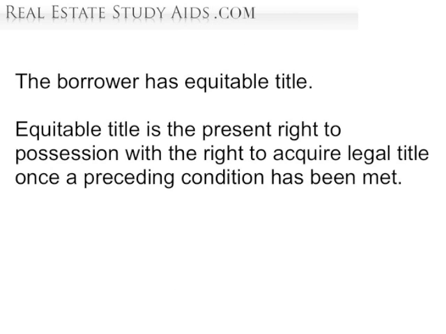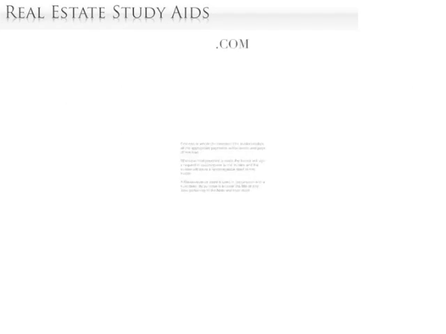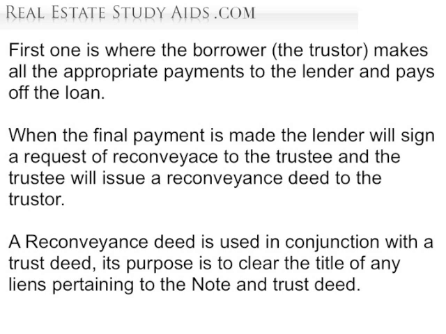The borrower has equitable title. Equitable title is the present right to possession with the right to acquire legal title once a preceding condition has been met. Once the loan has closed, there are 2 possible scenarios.